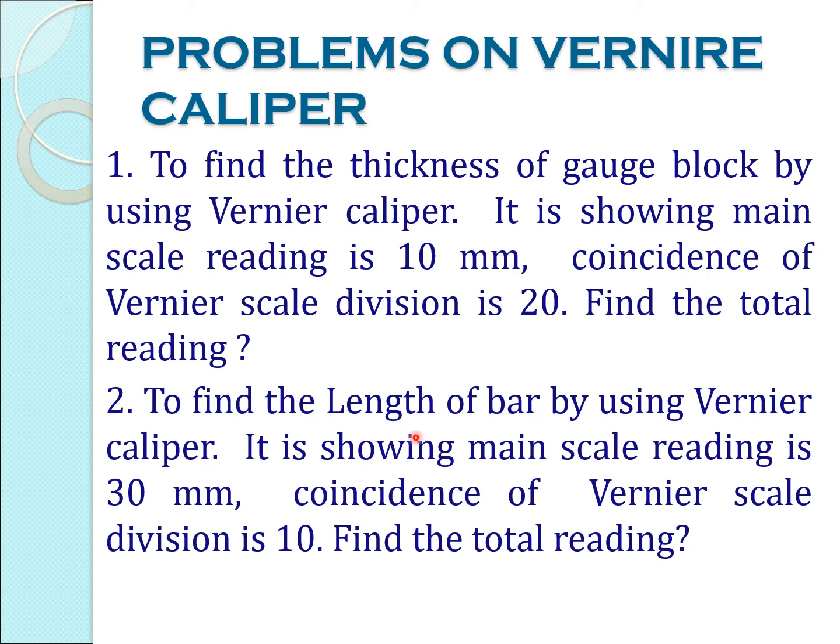So the next thing is the length of the bar by using the vernier caliper. It is showing the main scale reading is 30 mm. Coincidence is 10. So you can find the total reading.